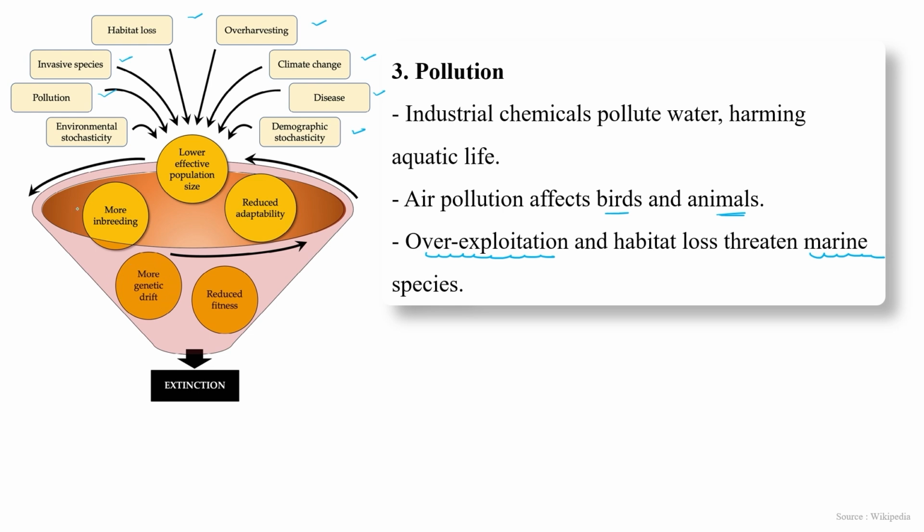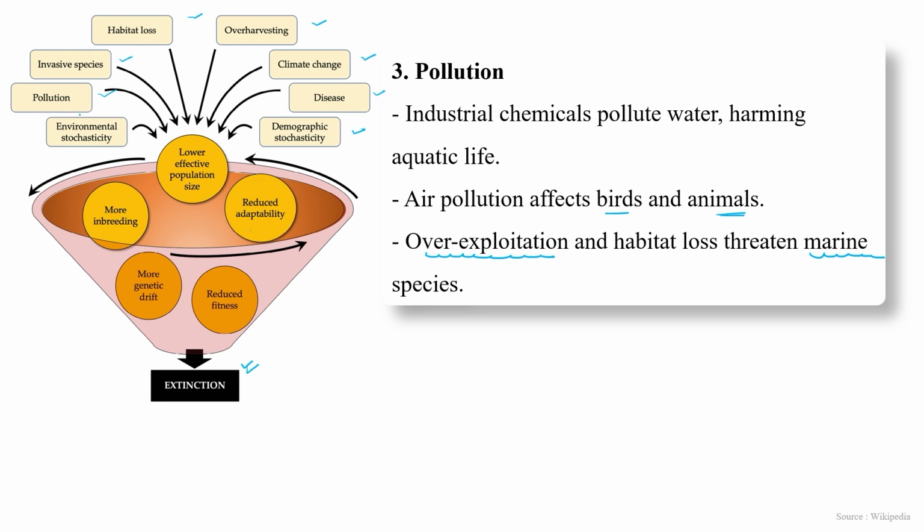Because of the inability to outbreed, the progeny reduce their adaptability to the changed environment, and their fitness doesn't allow them to survive in the changed environment. So slowly that particular species goes extinct. This is how it works because of several factors.